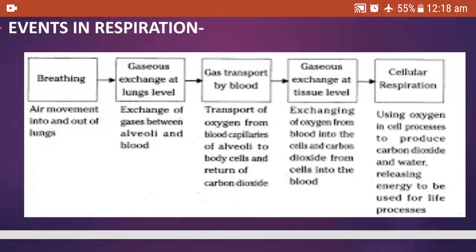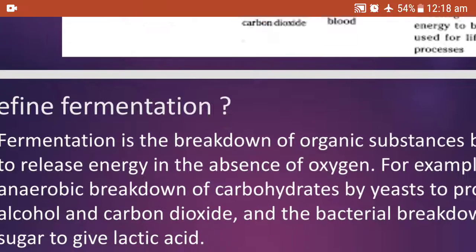From there, the blood carries the oxygen to all parts of the body and brings the carbon dioxide from all parts of the body back to the alveoli. So the gaseous exchange at the tissue level takes place, and finally the cellular respiration takes place. So where does the cellular respiration take place? In the body cells, in mitochondria, where the food is oxidized to give carbon dioxide, water and energy in the form of ATP.